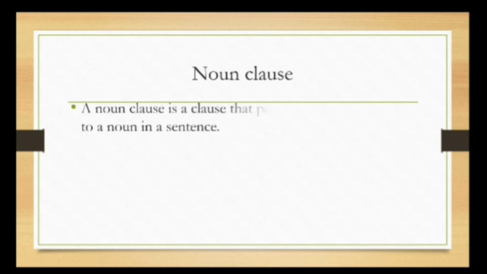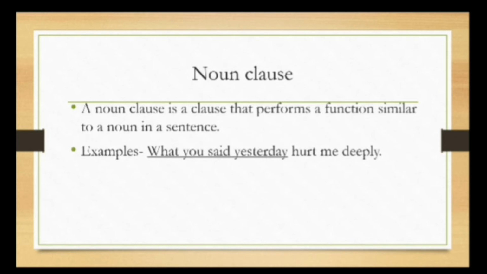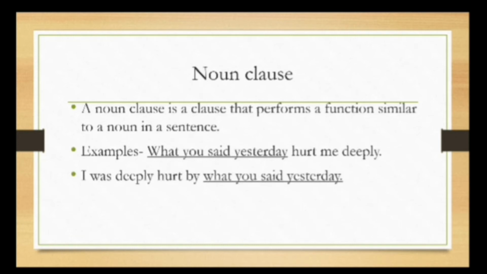Noun clause. Now let's talk about noun clause. A noun clause is a clause that performs a function similar to a noun in a sentence. Examples: What you said yesterday hurt me deeply. I was deeply hurt by what you said yesterday. Now, what is the function of a noun? It acts as a subject, as an object, etc. Okay? So, what you said yesterday hurt me deeply.